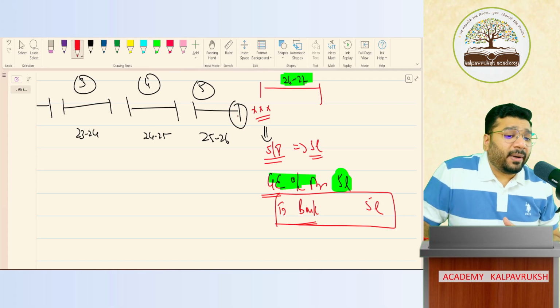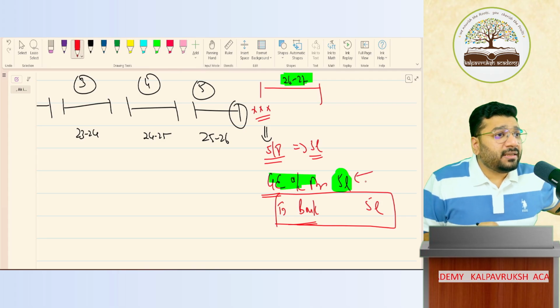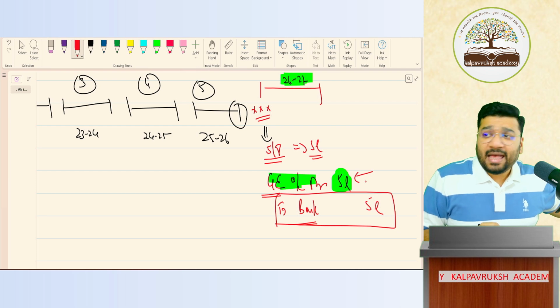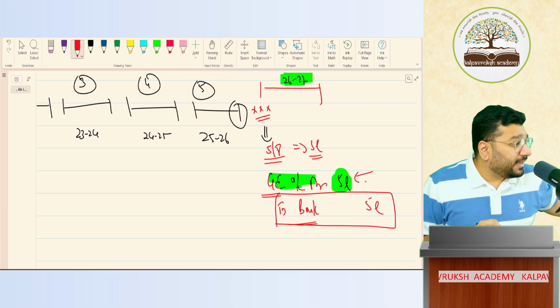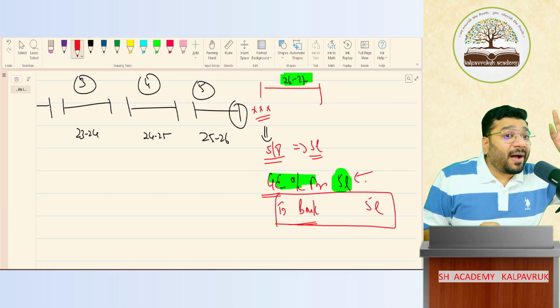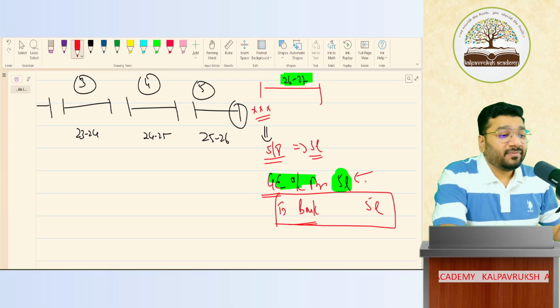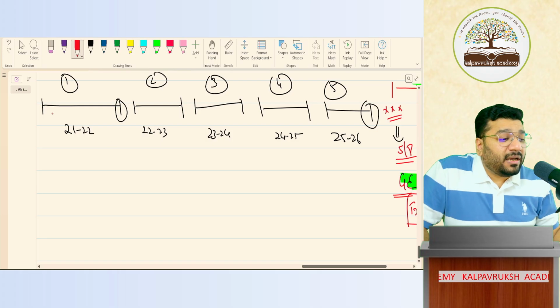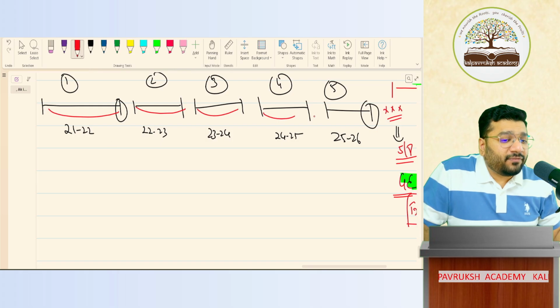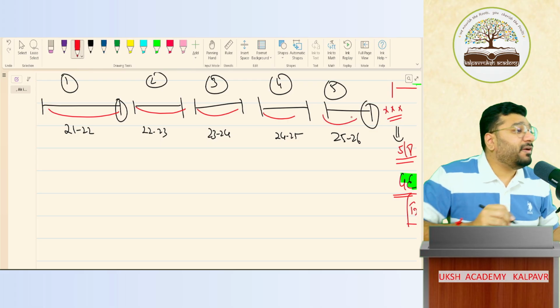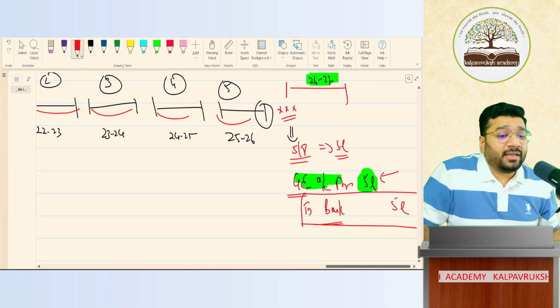This year you record 5 lakh rupees, but did you get the benefit for this in this year? Have you got the benefit from the employee in the current period? Have you received any economic benefit in the current year? No. You received the economic benefit in the past 5 years. You got 1/5 of the benefit in year 1, 2/5 of the benefit in year 2, like that year 3, year 4, year 5. You got the benefit for 5 years, and this 5 lakh rupees is the compensation for that.